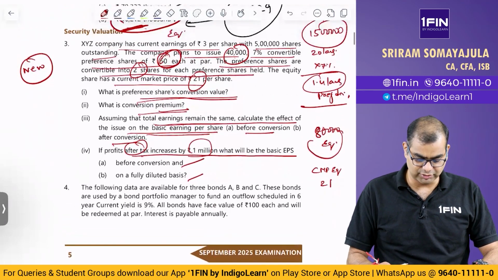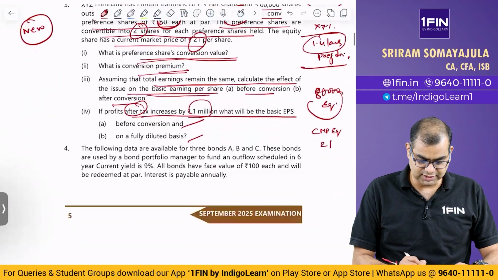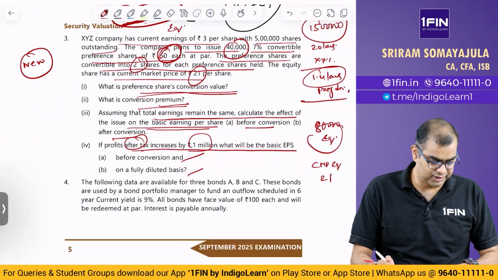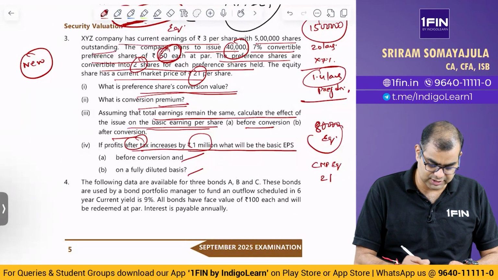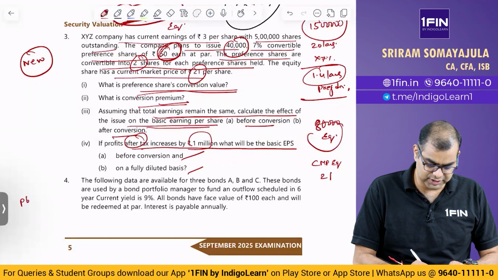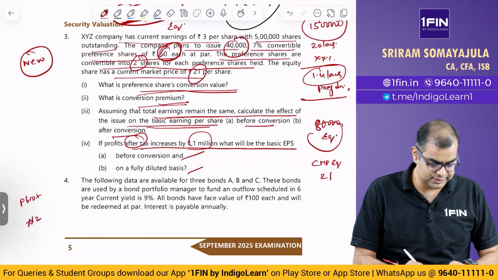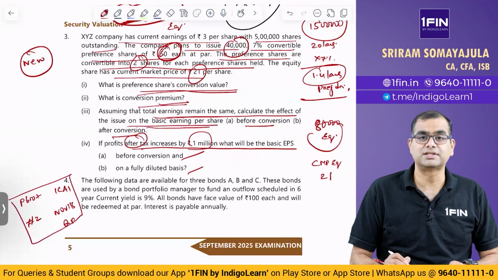Next what question do we have? This is also again a question from the Security Valuation Bonds chapter. This is already an existing question. So P600 plus question number 2, and it is from ICAI. It is November 18 question paper. Okay. This is what this question is.